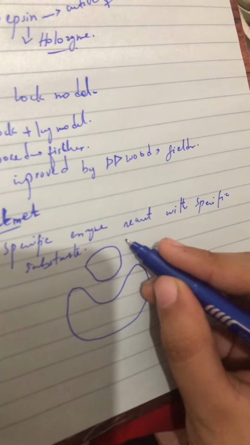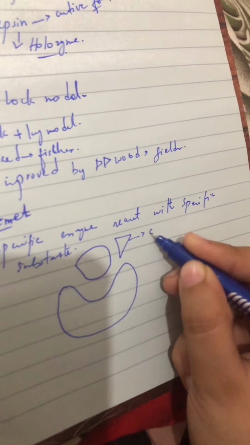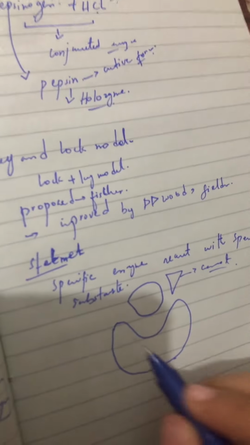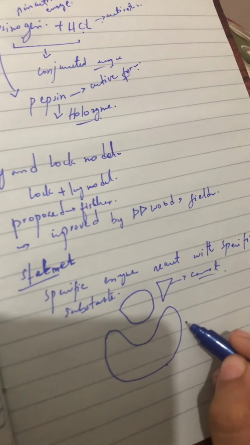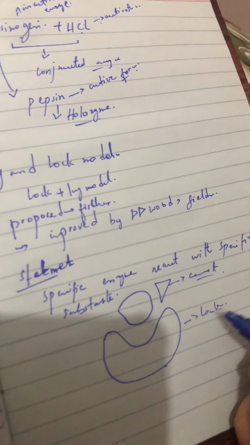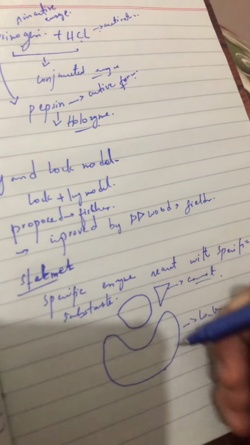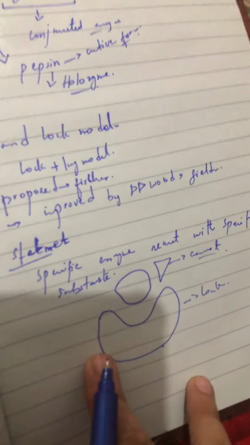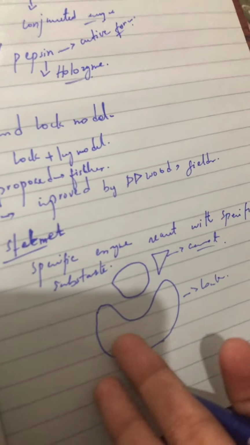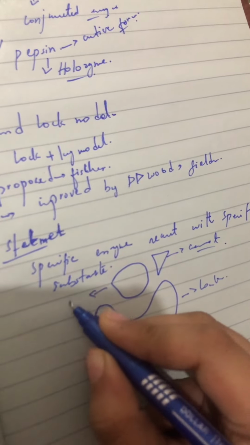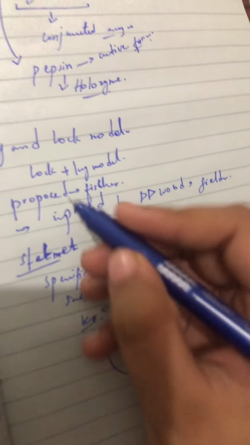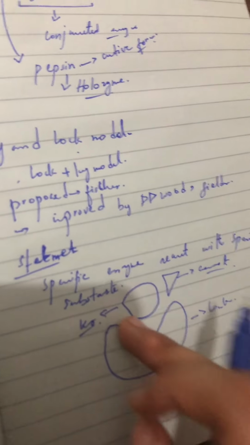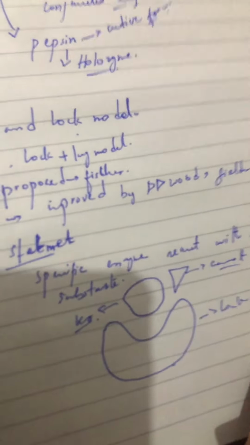If a substrate like this comes, it cannot be attached, because you can see the size of that enzyme. So what is meant by key and lock? Basically, this is a lock. If you put the right key in it, it will work as an enzyme. If you put the wrong key in it, obviously it will not work. So this works as a key. That is what is known as the lock and key model. So a specific enzyme reacts with a specific substrate.